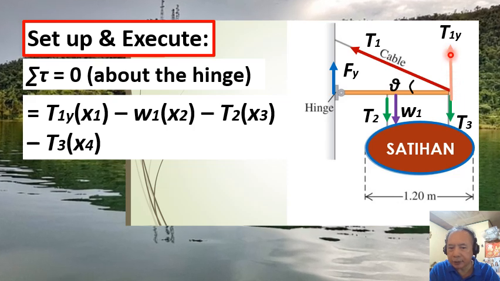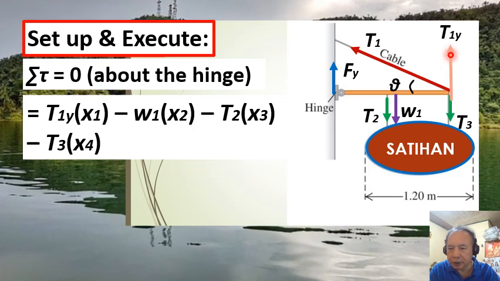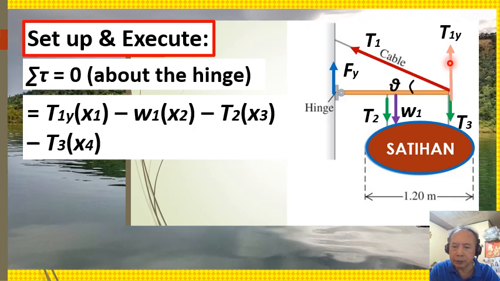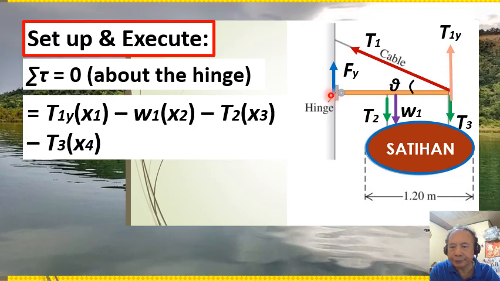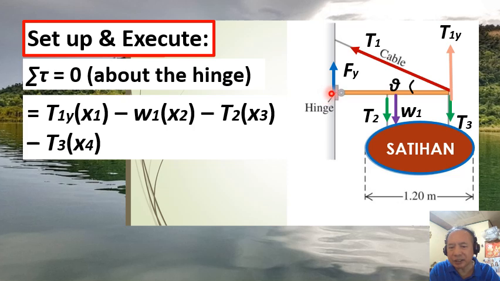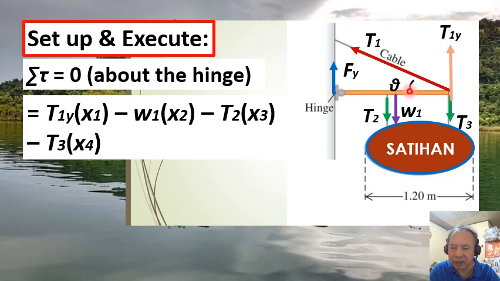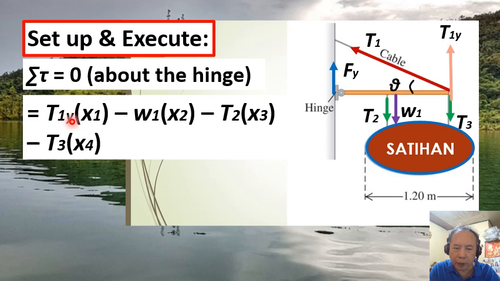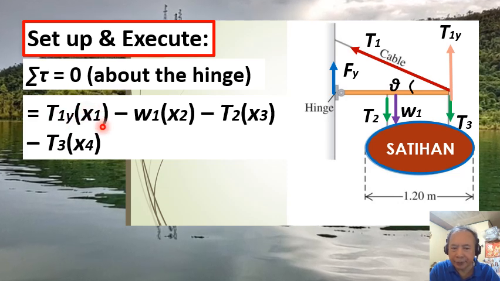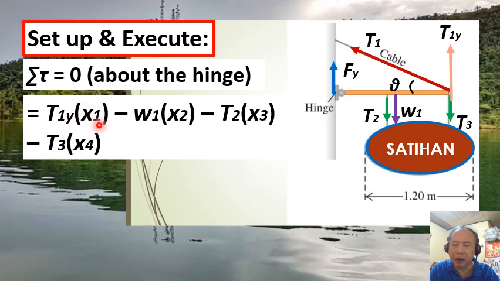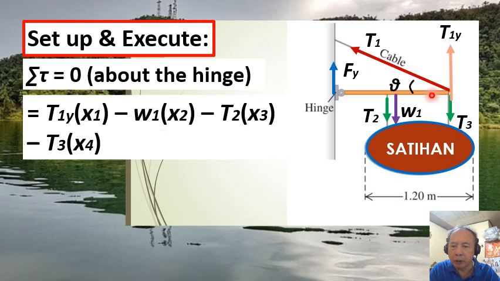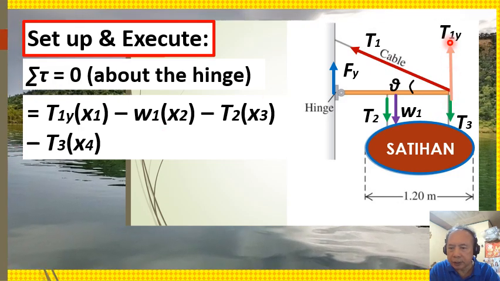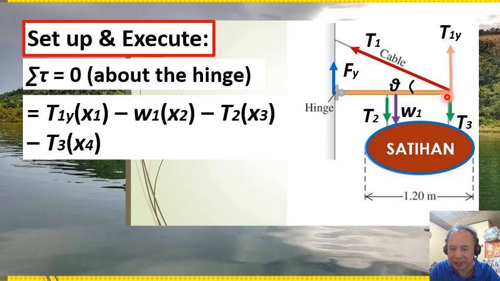And T sub 1y will produce a torque about the axis chosen, which is the hinge, represented by T sub 1y times x1. X1 is what we call the lever arm or the moment arm of the torque that T sub 1y produces.